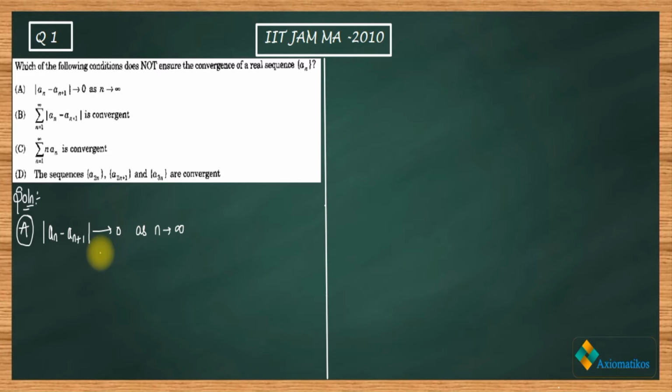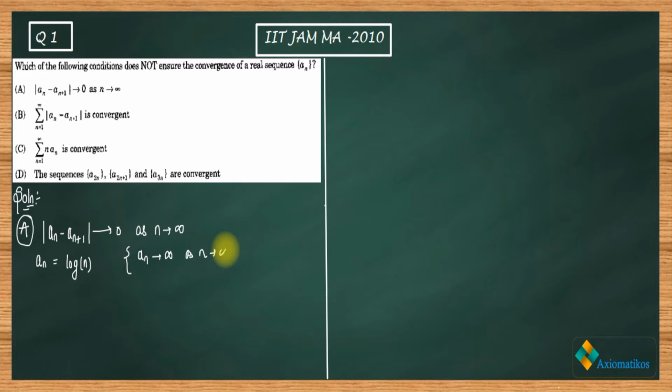This is what you have to check. So let me take a simple counter example for this. I am taking an is equal to log n. Okay, we all know that log n is a divergent series because log infinity is infinity. So when n goes to infinity, this goes to infinity. Okay, so this is what we know, that an goes to infinity as n goes to infinity.